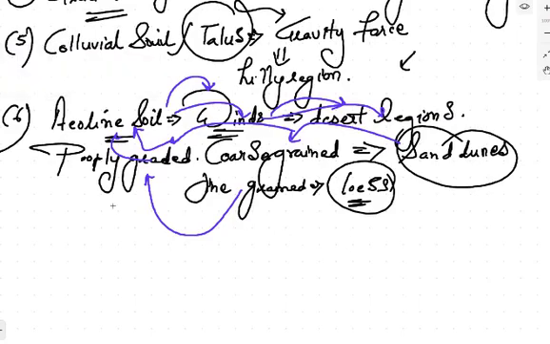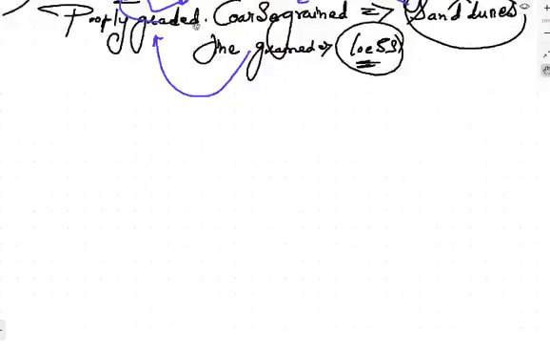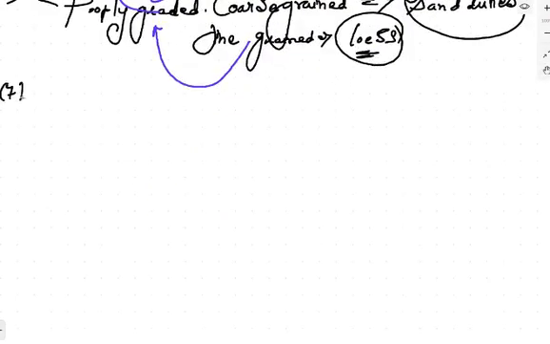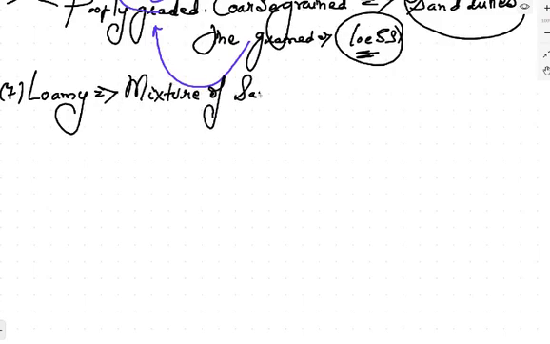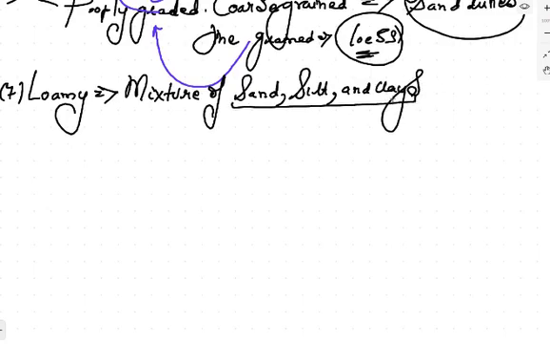Next type of soil is loamy soil. Loam. Loamy soil. Now, what is loamy soil? It is a mixture of sand, silt, and clays. Generally each of these are having almost equal amount or equal percentage in the mixture, and all of these are having percentage less than 50%.